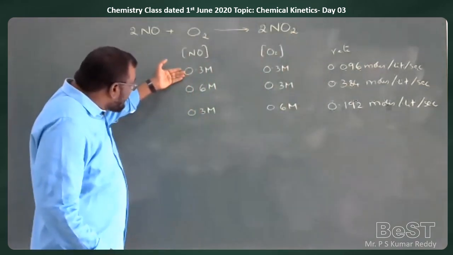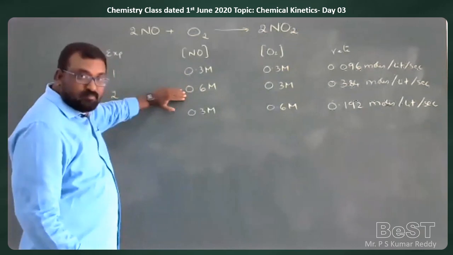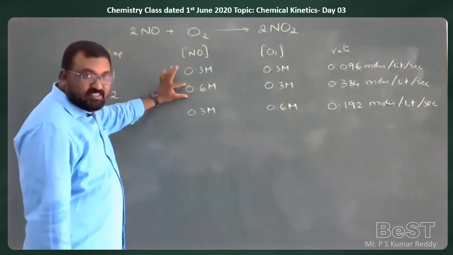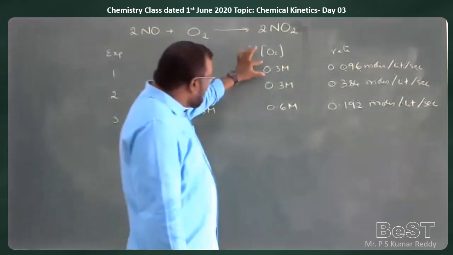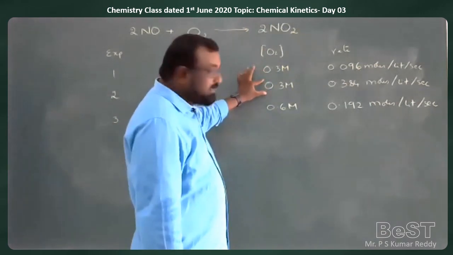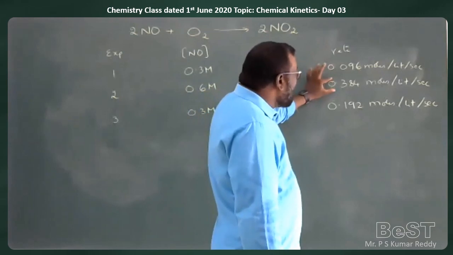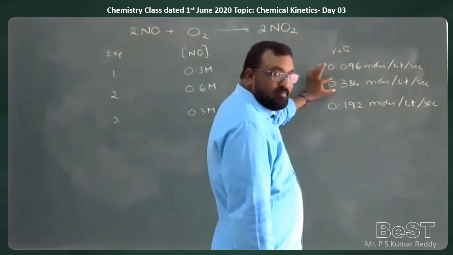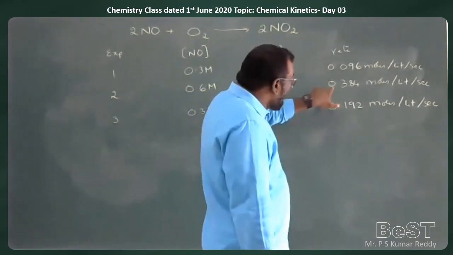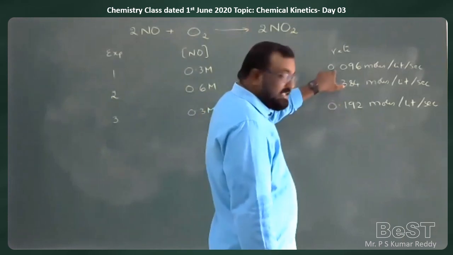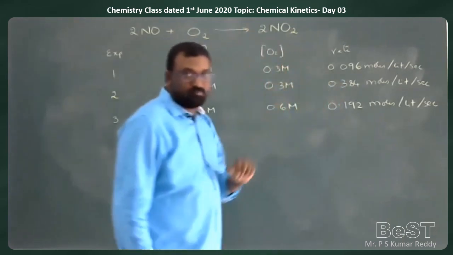Now the concentration of NO is doubled from 0.3 to 0.6, but the concentration of O2 is kept constant. Then it is observed that the rate of the reaction is 0.384 moles per liter per second. If you divide 0.384 by 0.096, you will get 4.